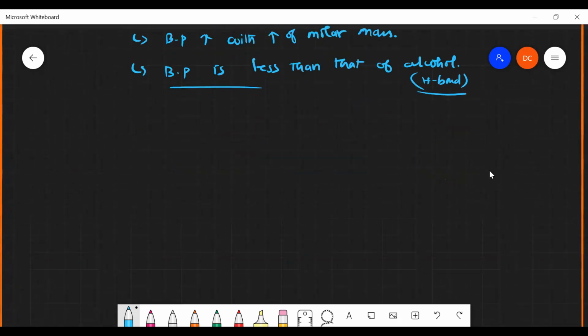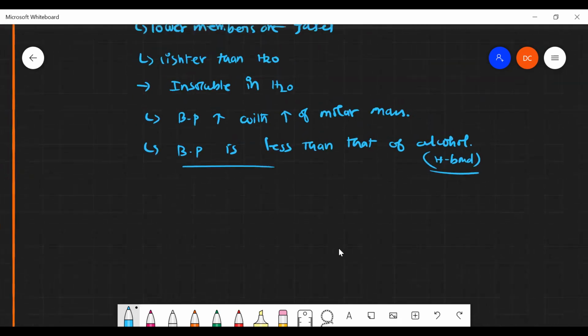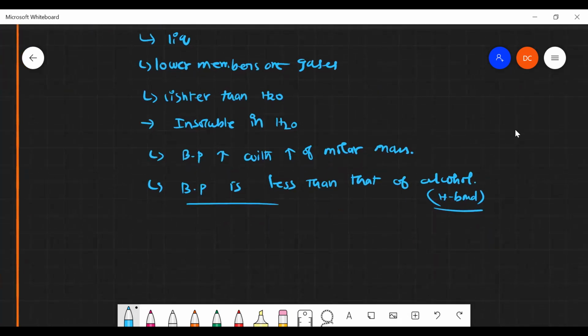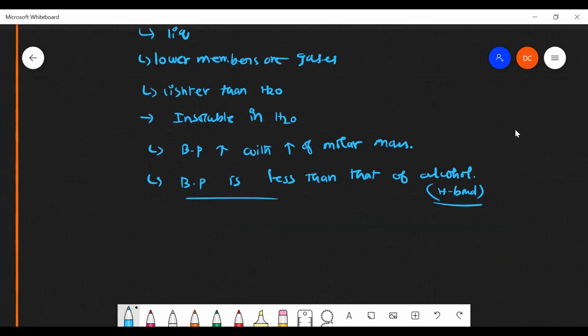Okay, right. Sir, some doubt, sir. You said ethers are insoluble in water, no, sir? But ether has oxygen associated in it, so oxygen and hydrogen can form bonds, no, sir? Not like that. It does not form any hydrogen bonding.